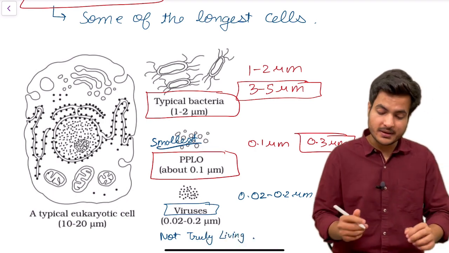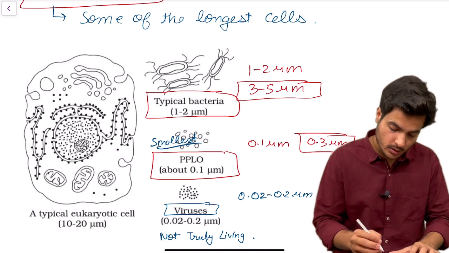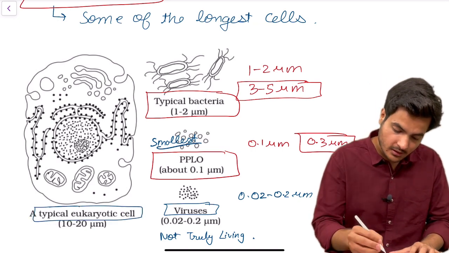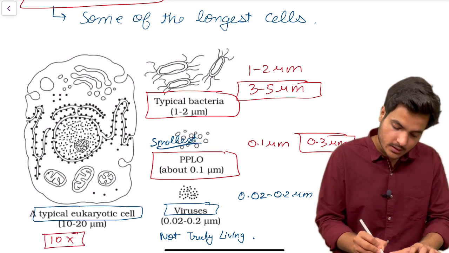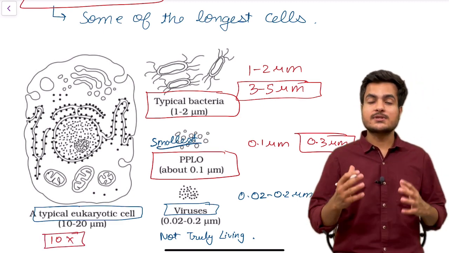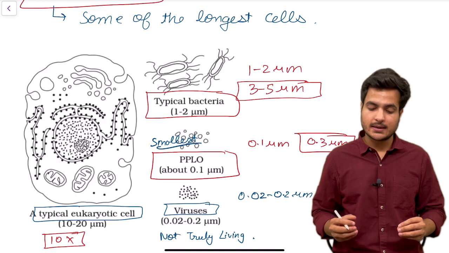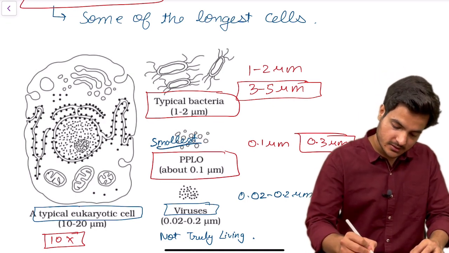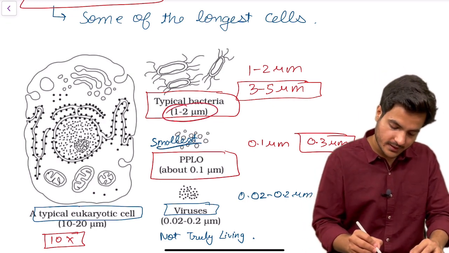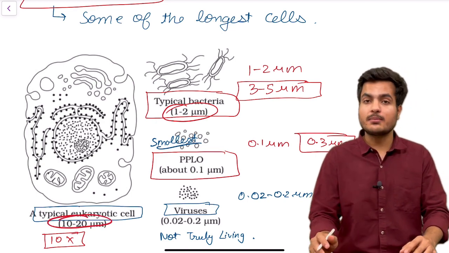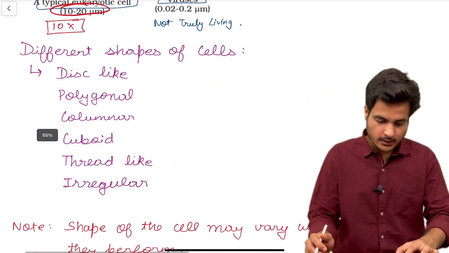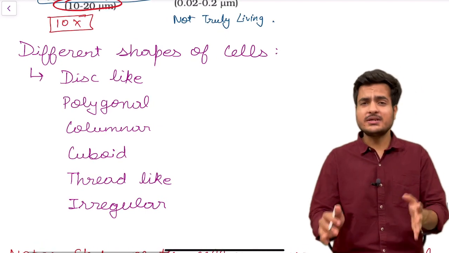And now if we compare the size of a bacteria to a typical eukaryotic cell, we can see the size is almost 10 times. Eukaryotic cell is 10 times larger than a typical bacteria. A bacteria has a size of 1 to 2 micrometer, whereas a eukaryotic cell has a size of 10 to 20 micrometer. Now let's discuss the different shapes of cell.